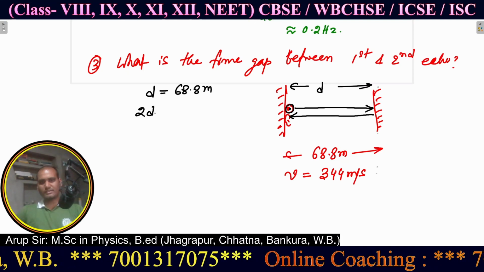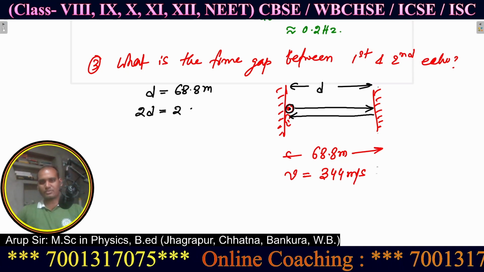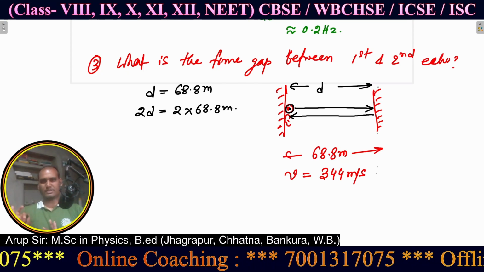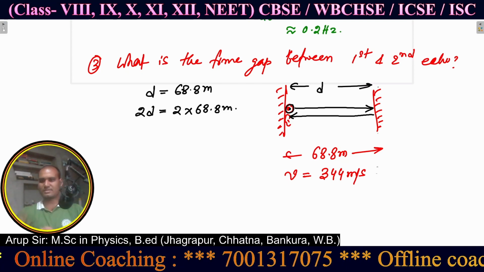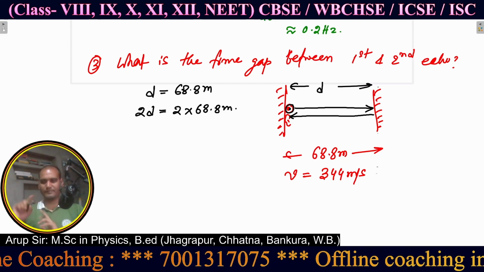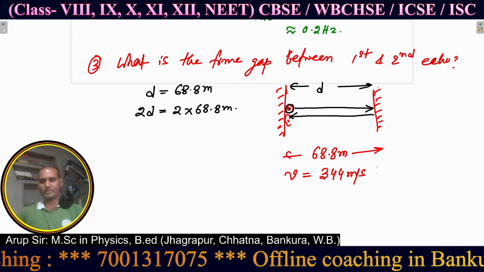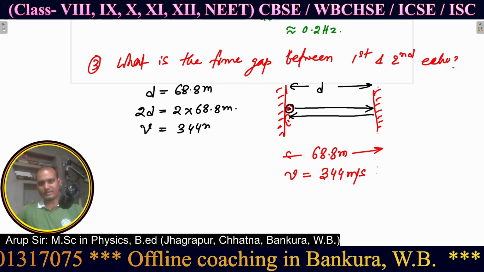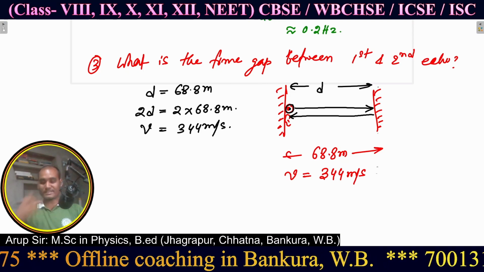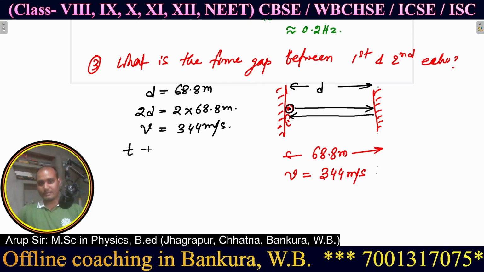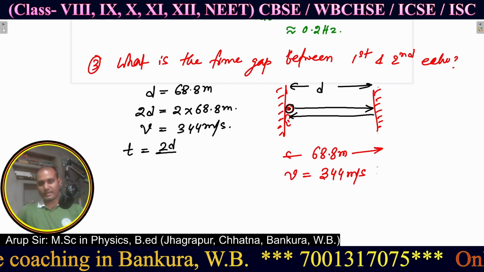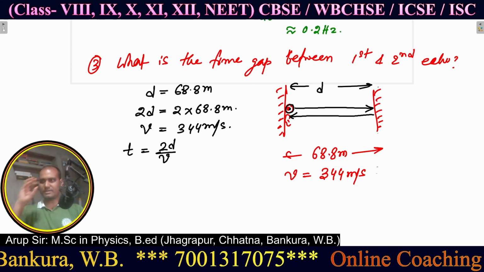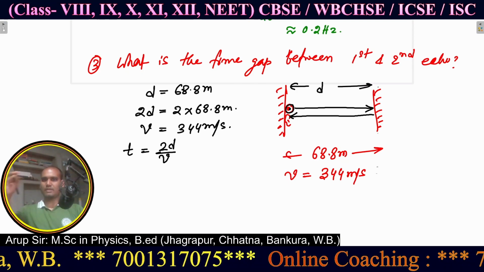So 2d is the total distance traveled by the whole wave. And what is the speed? The speed is 344 meter per second. Now what is the time? Time is simply distance by speed, since distance equals speed into time.